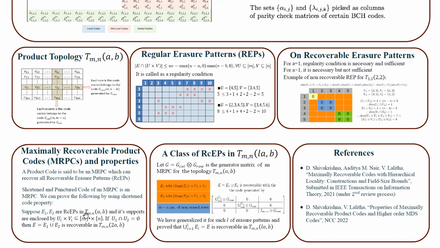Suppose E1 and E2 are recoverable erasure patterns in T_{m,n}(a,b), and these two are row-wise disjoint, that is, U1 intersection U2 equals empty set, and this can be recovered in T_{m,n}(2a,b). G is the generator matrix for the MRPC, and E1 is recoverable with the shortened code of the G matrix with respect to U1. E2 is recoverable with the shortened code of the generator matrix with respect to U2. We can generalize this for L such erasure patterns, and the union of such erasures is recoverable in the T_{m,n}(La,b) topology.